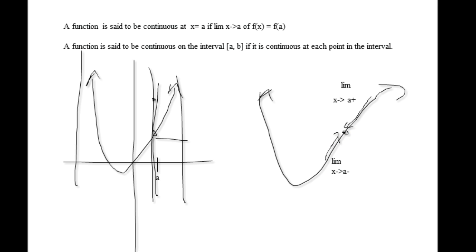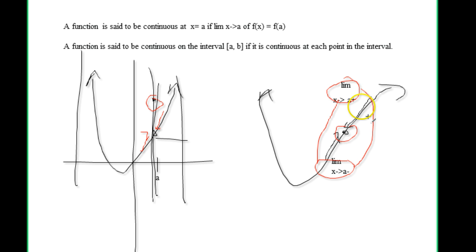And we want these two to be equal. So don't get any ideas about this. We're looking for equality between these two. So if these two are equal, in other words, the graph looks like this, then you have a limit pretty much. Now, if we were doing the one-sided limit here, we would say, oh yeah, they're approaching the same thing. But then all of a sudden the function equals a different number. So there's two things that have to happen.